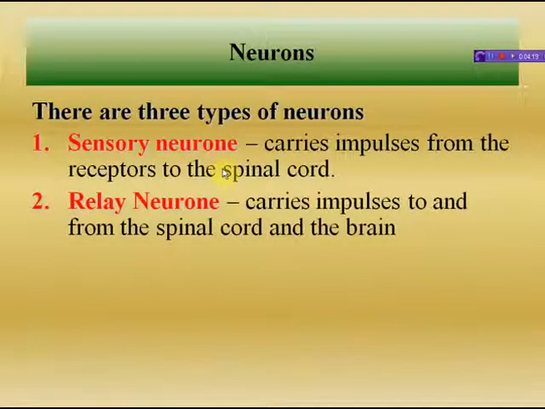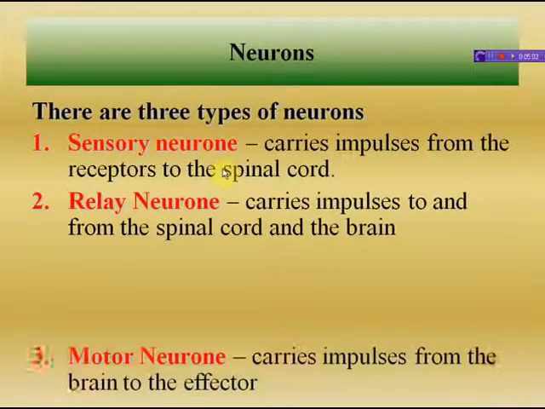Next comes the relay neuron. What is a relay neuron? Relay neurons, or interneurons, relay information from sensory neurons to motor neurons, bypassing the brain. Think about touching a blazing hot stove. If the signal went all the way to your brain and back, your hand would be much more damaged than with the instant jerk away from the stove that normally happens. So the relay neuron carries impulses to and from the spinal cord and brain.